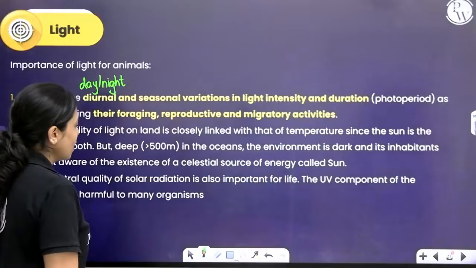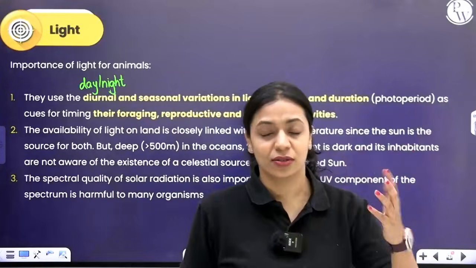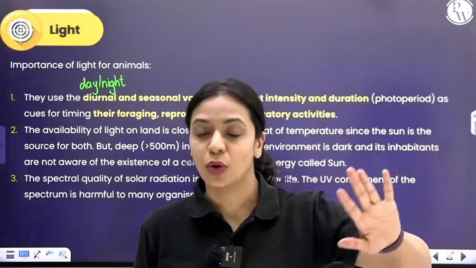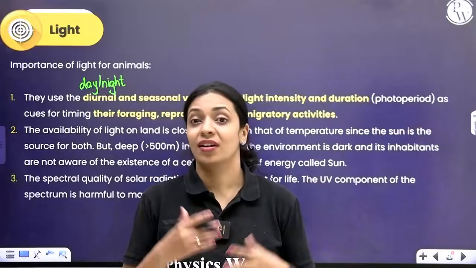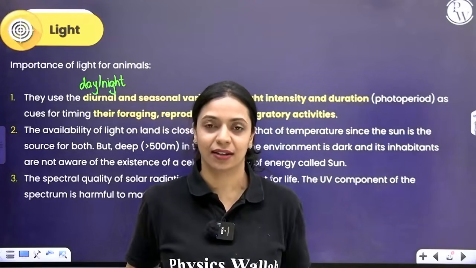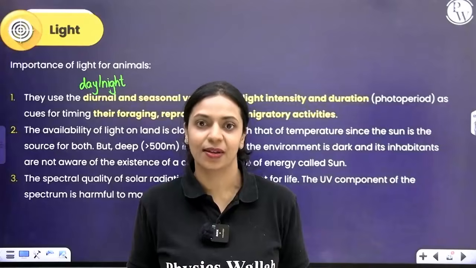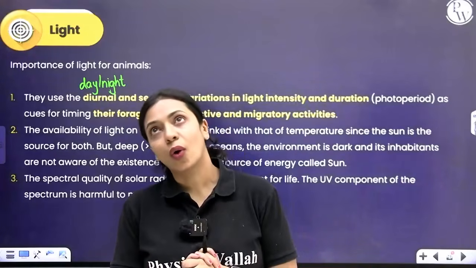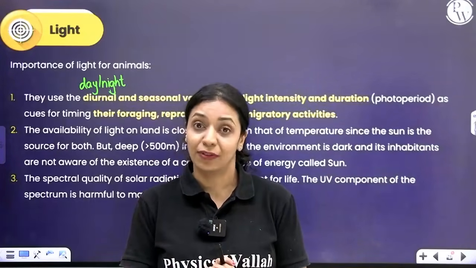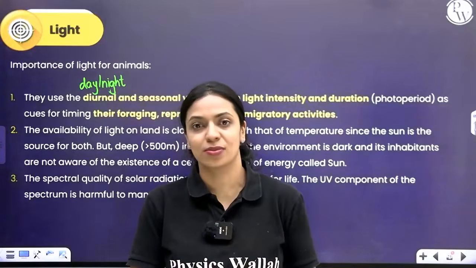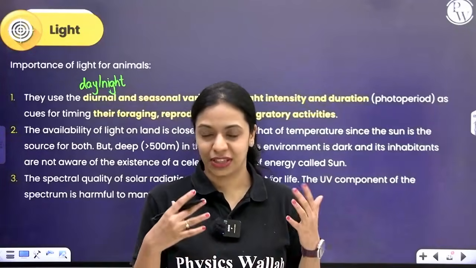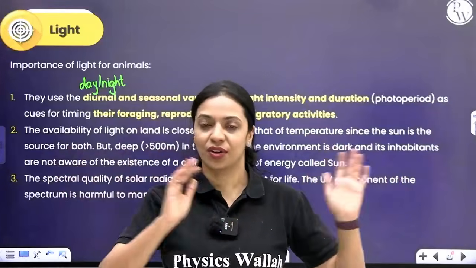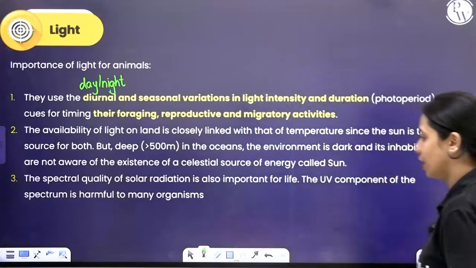Also, like I mentioned, not all animals on this planet know the existence of the sun. Many animals that live at the bottom of the ocean, where sunlight cannot penetrate at all and there's complete darkness, don't even know that light exists. And also, not all wavelengths of light are beneficial for humans. There are some harmful wavelengths also, like UV can cause mutations and lead to cancer, skin cancer and all of that, right? So even within the light, there are certain wavelengths which can be harmful for animals.